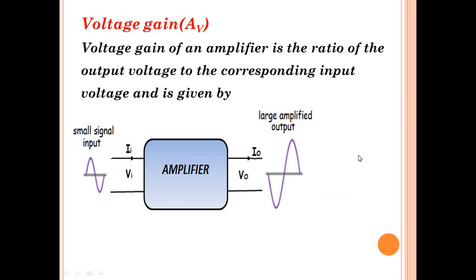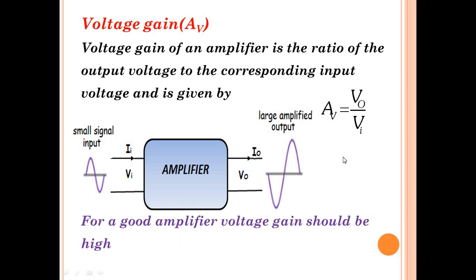Then the voltage gain becomes the ratio of output voltage to the corresponding input voltage, and is given by AV is equal to VO by VI, where VO is the output voltage and VI is the input voltage. Then the voltage gain is output voltage by input voltage. And for your information, for a good amplifier, the voltage gain should be high. So next, what is current gain?